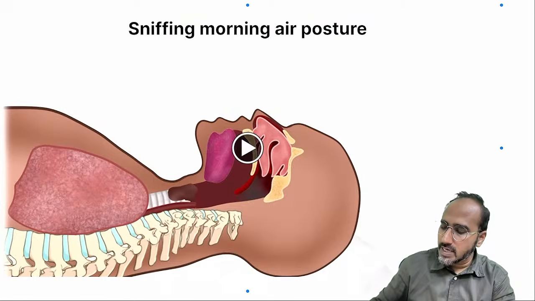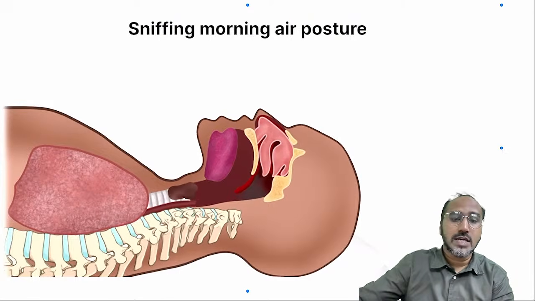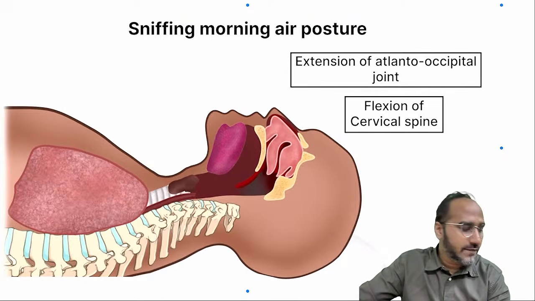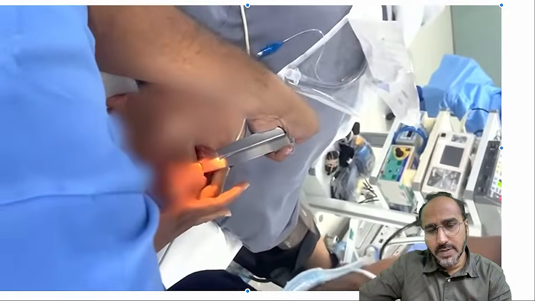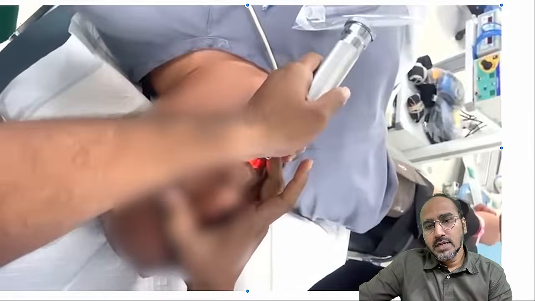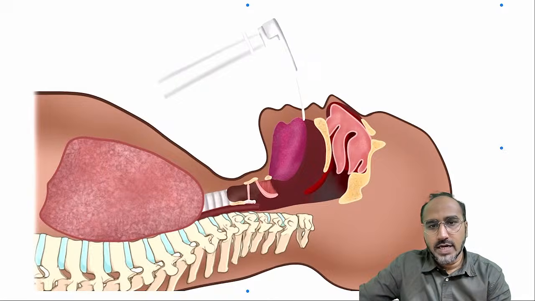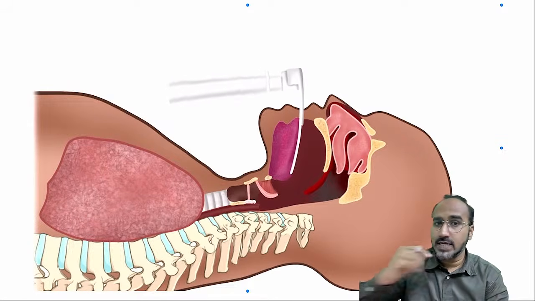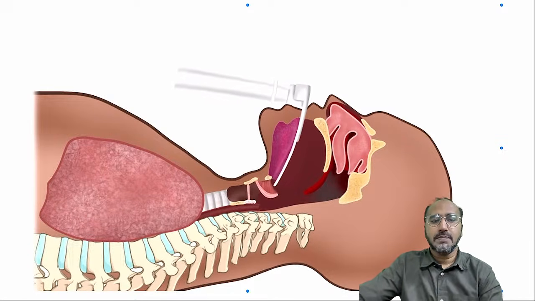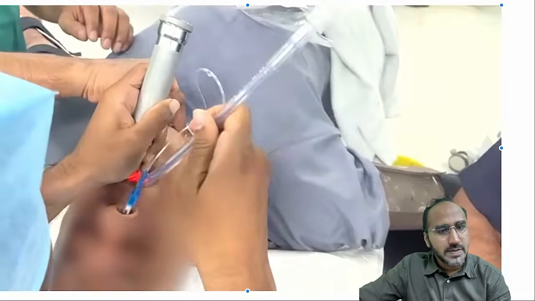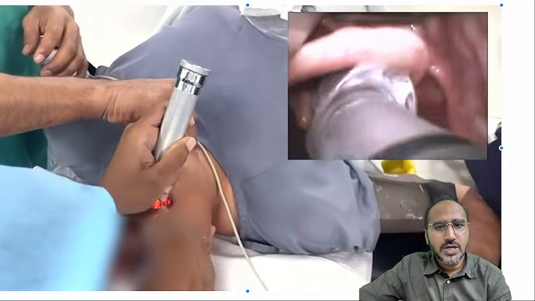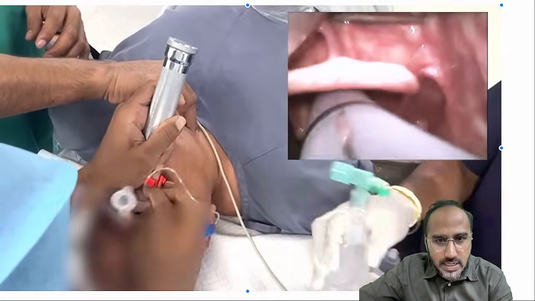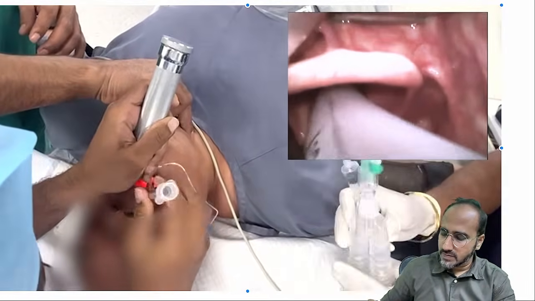Okay, so look over here, guys. For endotracheal intubation, we keep the patient in which position? Sniffing morning air posture. Take the laryngoscope in your left hand. Introduce it. Lift the tongue. As you are lifting the tongue, you'll see the epiglottis. Epiglottis will be lifted, and once epiglottis is lifted, you will see the vocal cords. Under vision, you have to pass the tube inside the vocal cords.